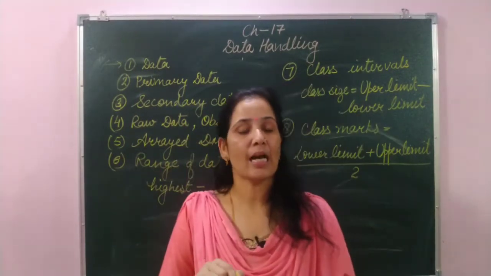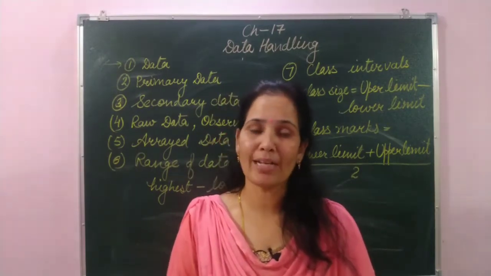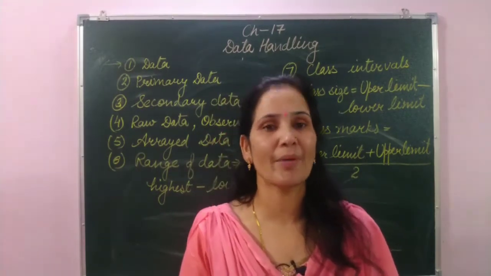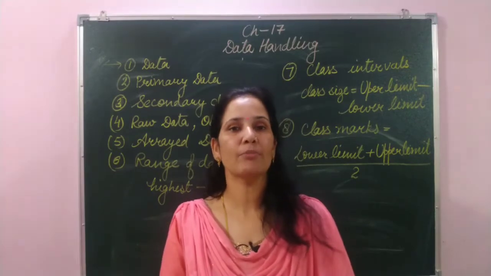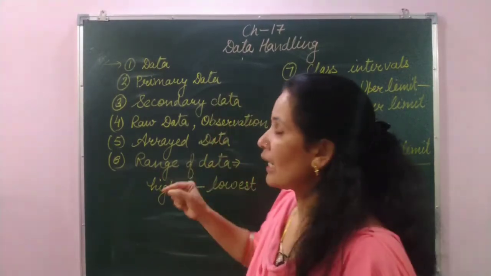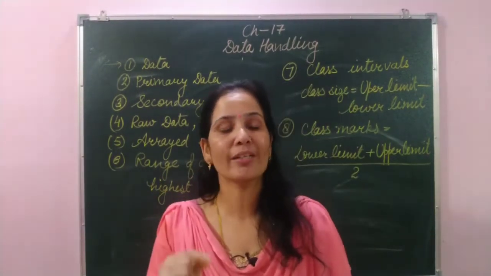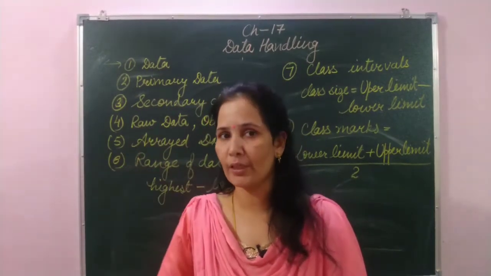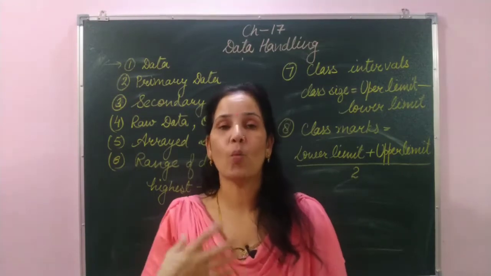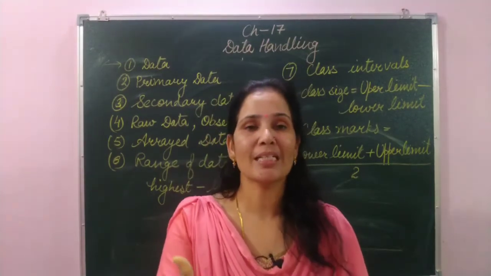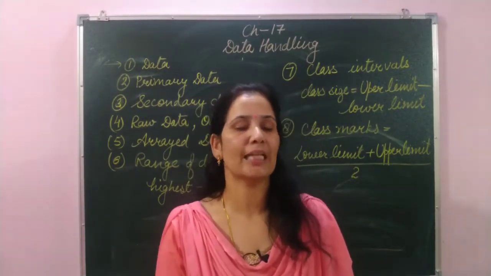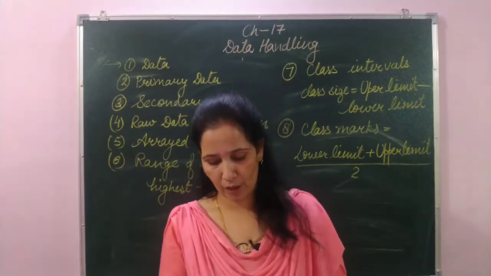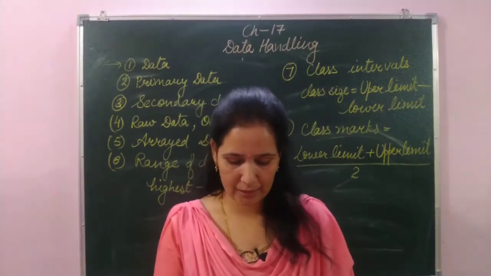Raw data are not totally useful. We have to arrange them in a systematic way and then make them useful. That systematic arrangement is called the distribution of data, where we distribute the data in a proper, tabular way so that after observing it, a person can easily use that data. That is called the distribution of data and data classification.